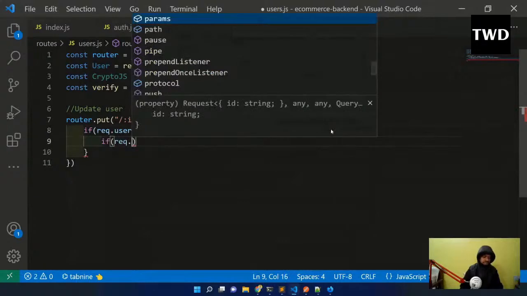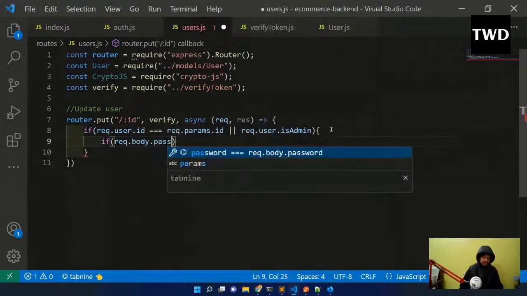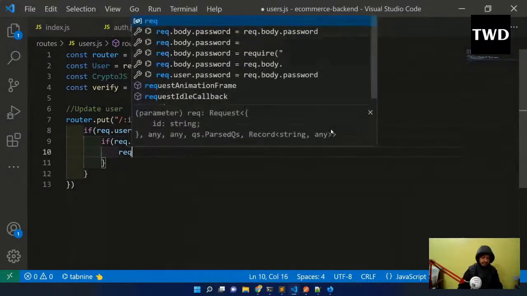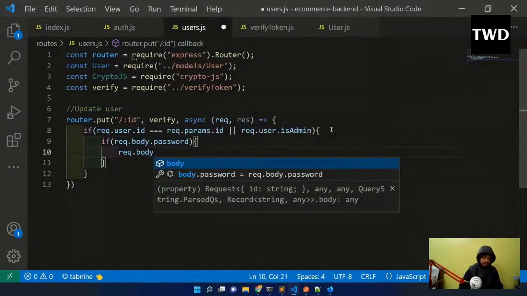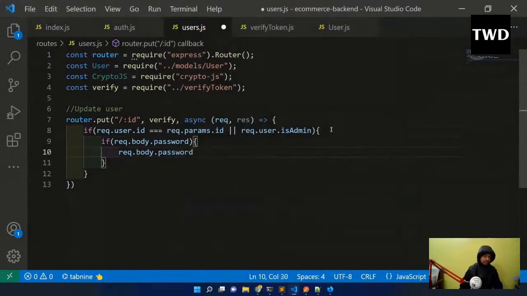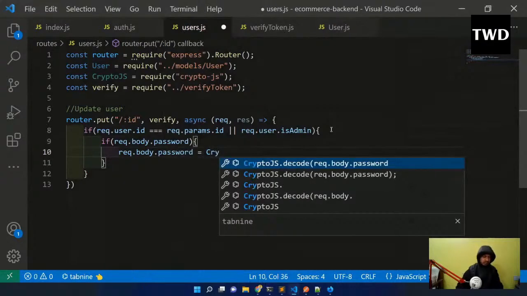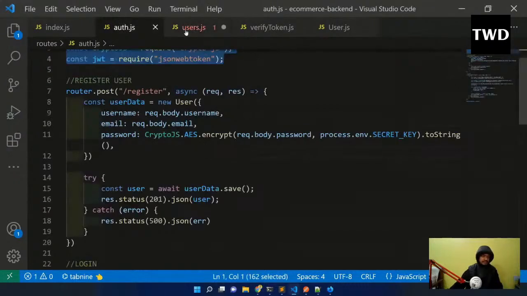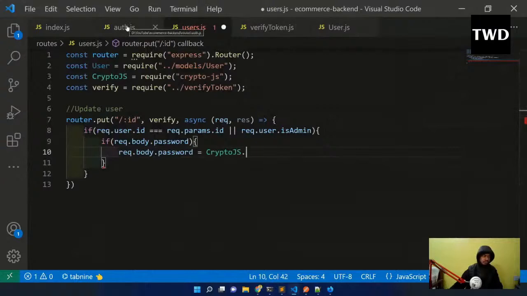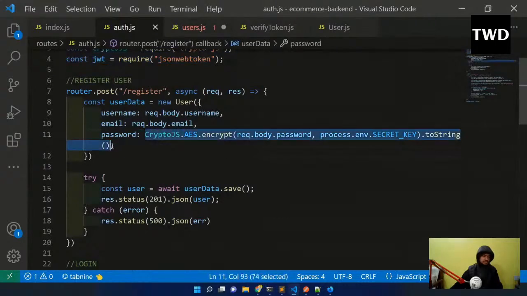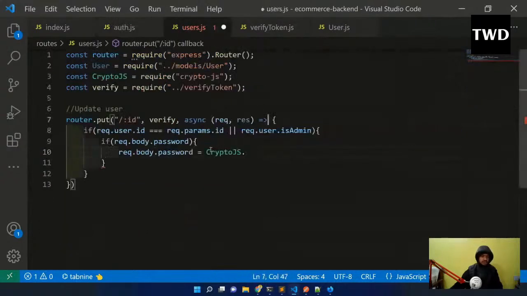req.body.password, then req.body.password equals CryptoJS.AES. We are doing the same thing, so I will copy this actually, because it is the same thing.